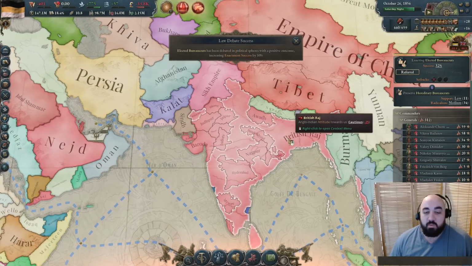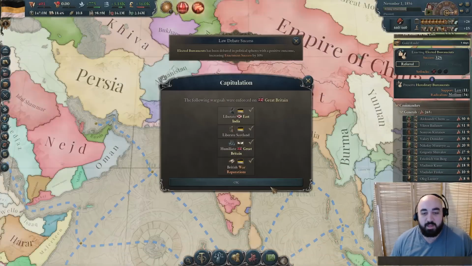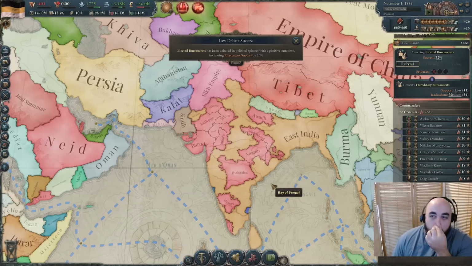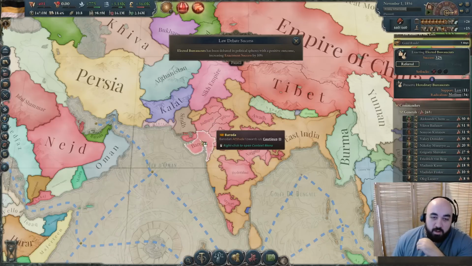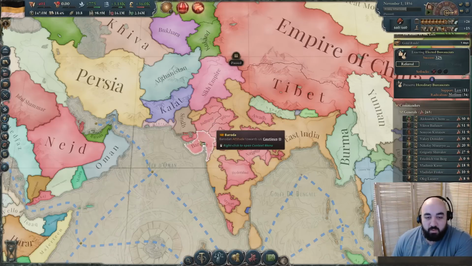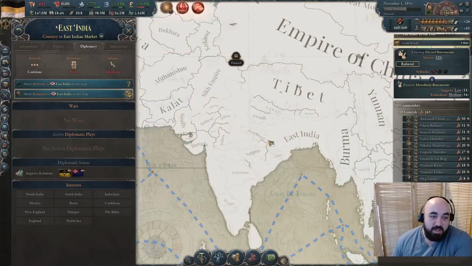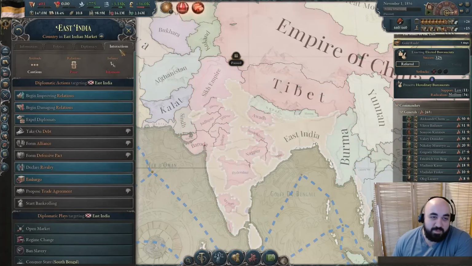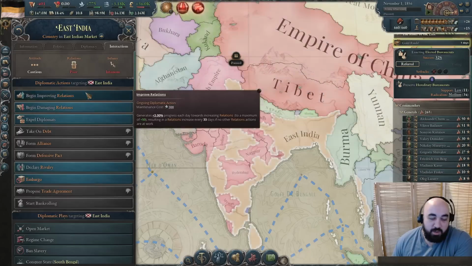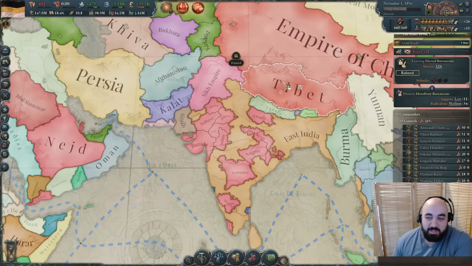Oh no, it became the Raj. We didn't want that. We wanted it to be the East India Company. This is really unfortunate. We were trying to do this before. We were just a little bit... I mean, we were several months too late. But that's big sad. We could improve relations with them straight away, but this is not what we wanted.